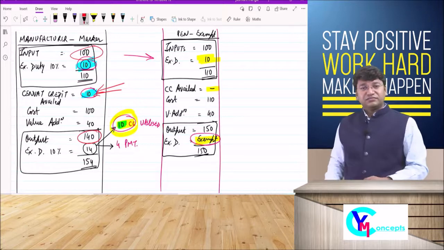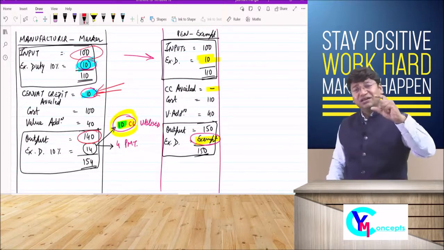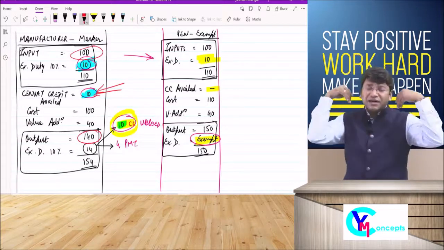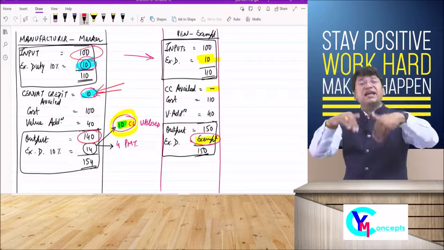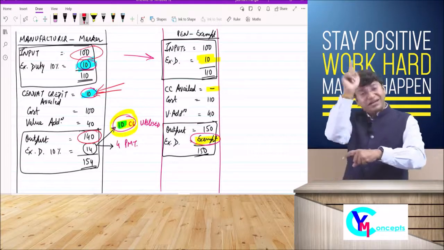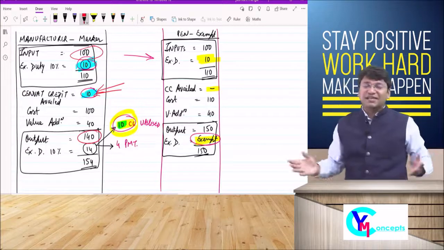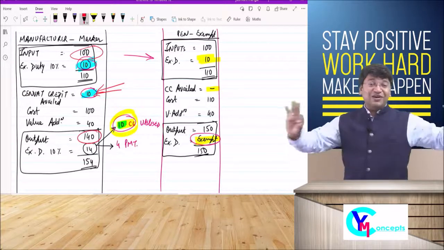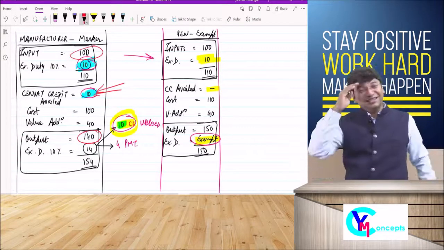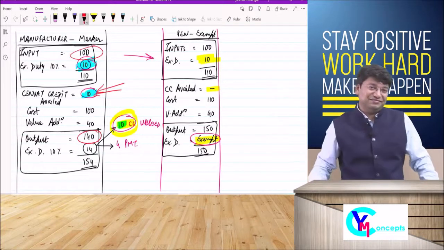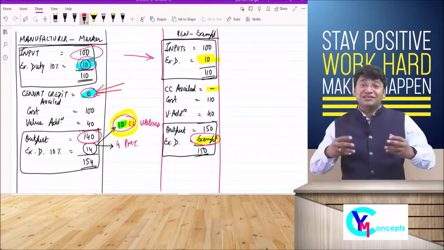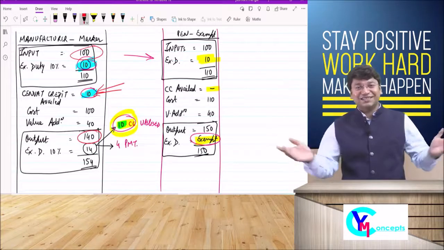Sir, why is the credit of rupees 10 allowed? Because tax is being charged on entire rupees 140, which includes 100 on which we have already paid the tax, and again tax is being charged on entire 140 including 100. So to avoid the multiple tax and cascading effect, credit of rupees 10 is allowed. Bharat Mata ki jai. Open your eyes, slowly, lovingly, there should be a great atmosphere.